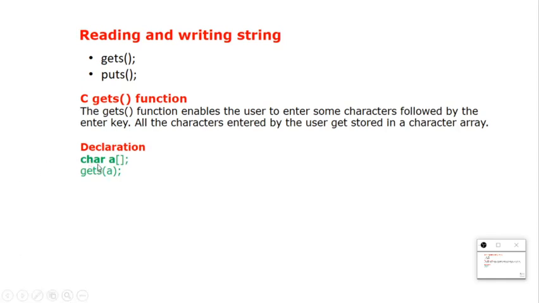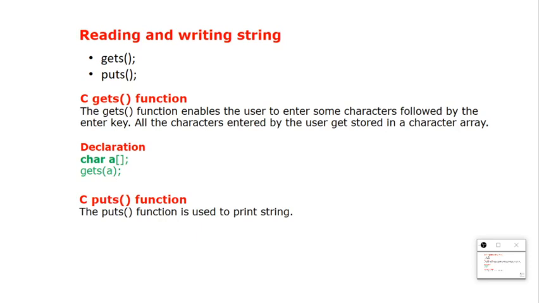See, here I have declared a char array a, that means a string, and I use gets(a). What gets(a) will do is work like a scanf, and it will read the value of a. Now let us see what puts will do. puts is used to print a string. It is only used for strings; gets and puts are only used for strings.